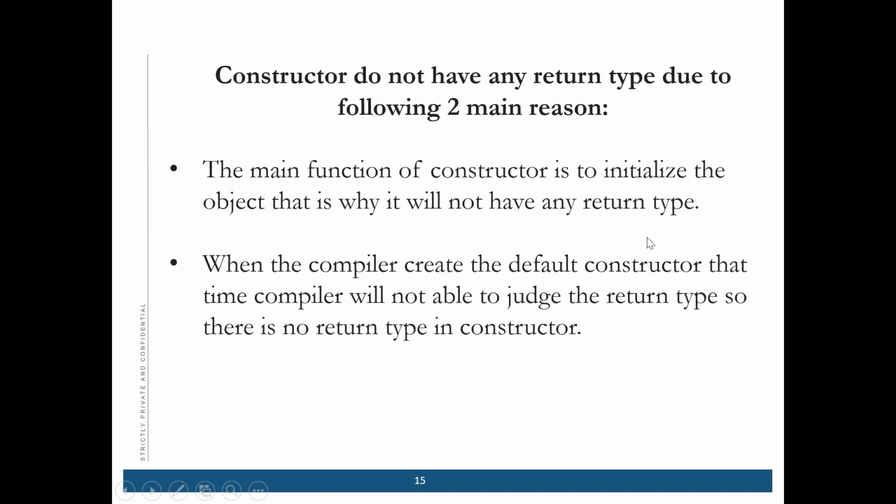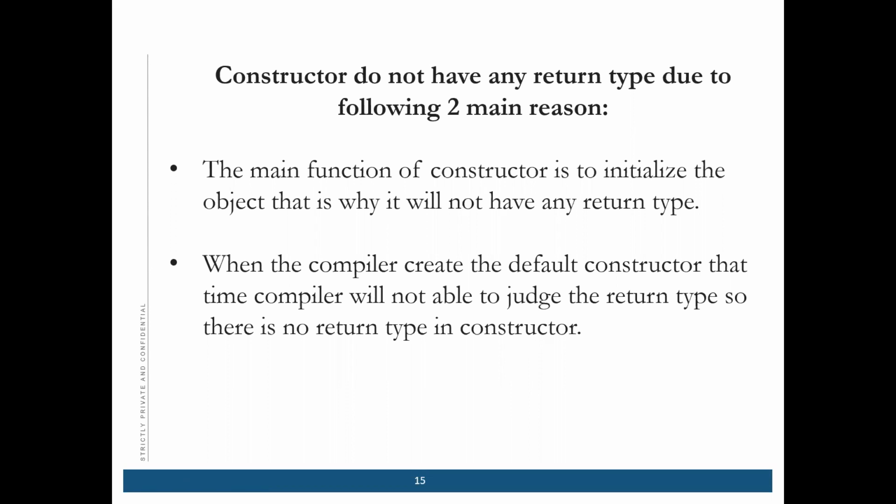Because when is the return type used? When we are doing some calculation, or suppose we want the maximum number out of 3.